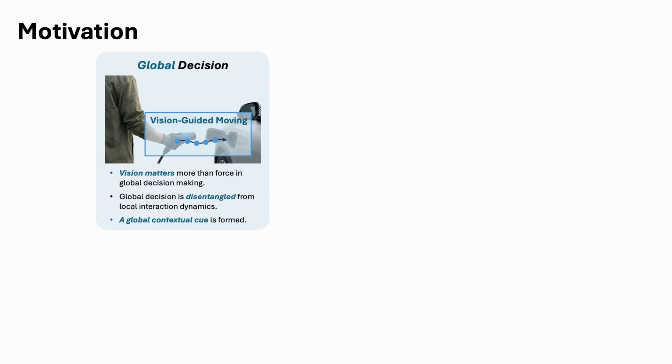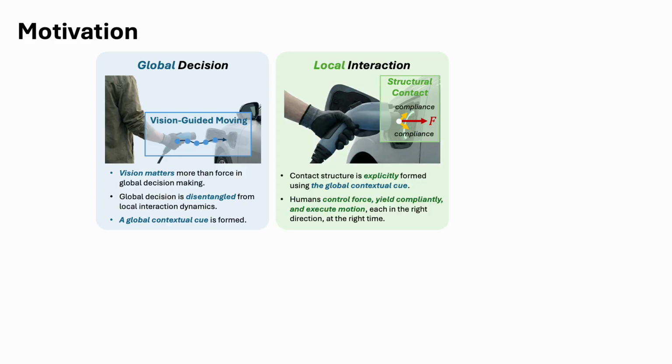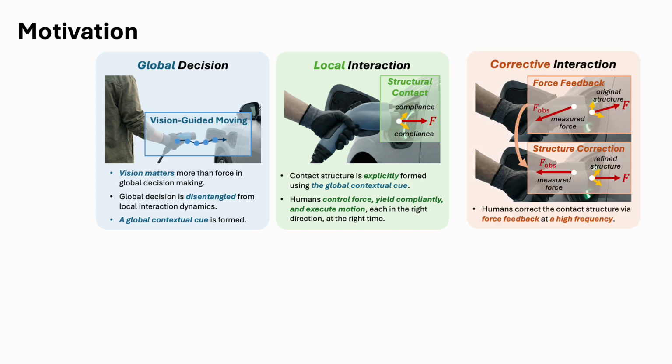Think about inserting a charging plug. You first use vision to decide what to do next: where to move, how to approach, and how to line it up. As soon as you feel contact, you naturally set a contact structure: which directions to push and which directions to stay compliant. Then you coordinate force, compliance, and motion along those directions, and use force feedback to keep correcting the interaction until the plug is fully seated.